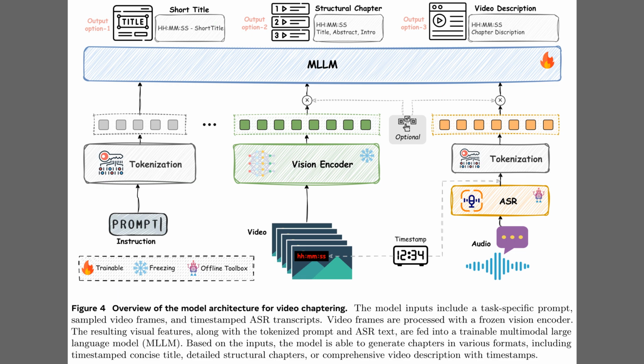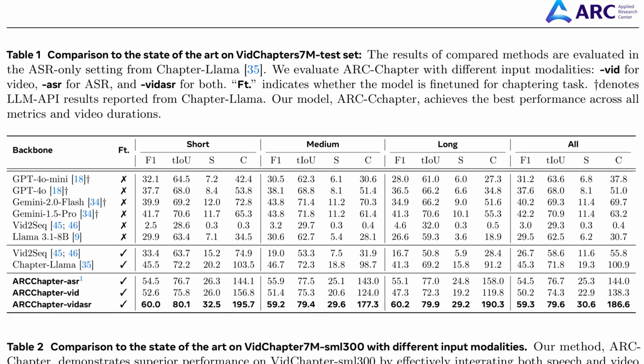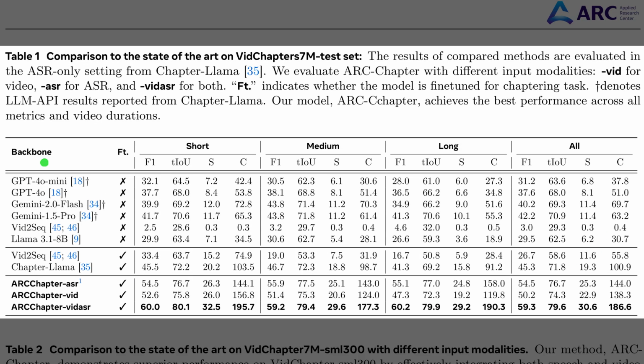Figure 4 shows how the chaptering model ingests different signals and turns them into structured outputs. The diagram places a multimodal large language model in the center, which receives tokenized instructions, visual tokens from a frozen vision encoder, and optional automatic speech recognition text with timestamps. Because any one of these modalities can drive the system, the architecture stays robust when video or audio is missing. At the top, the same core model can emit 3 styles of navigation: short titles, richer structural chapters, or dense timestamped video descriptions.